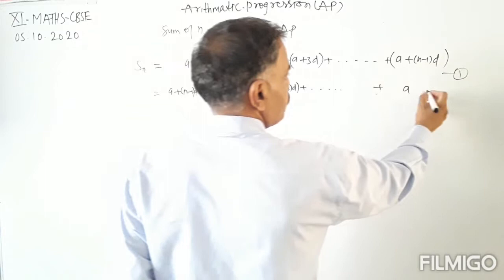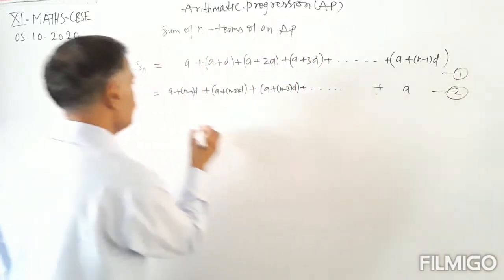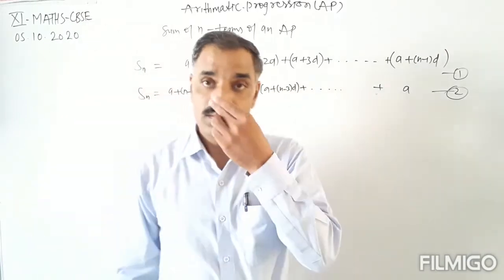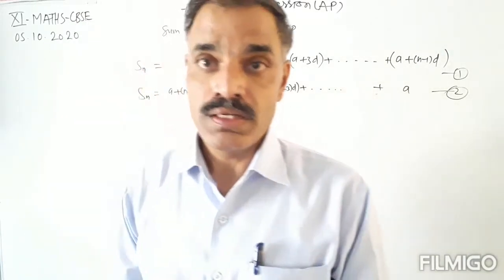So this is equation number second, and this is also equal to Sn.